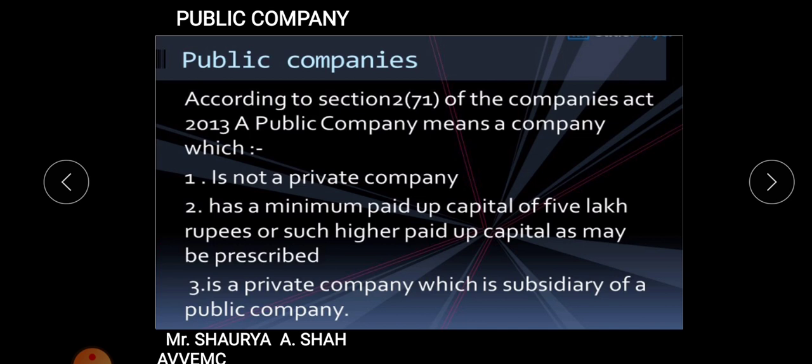Amongst public companies you also have certain bifurcation, students: limited liability companies, limited by shares, or unlimited liability companies. So these are a few points regarding the public company. The only thing you need to remember right now is the definition. I hope you are all clear with the three parts: not a private company, minimum paid up capital is 5 lakh, maximum no limit; third, it is a private company if it is a subsidiary of a public company. Also minimum 7 members, maximum unlimited, can issue shares to the public, and the examples I gave you.